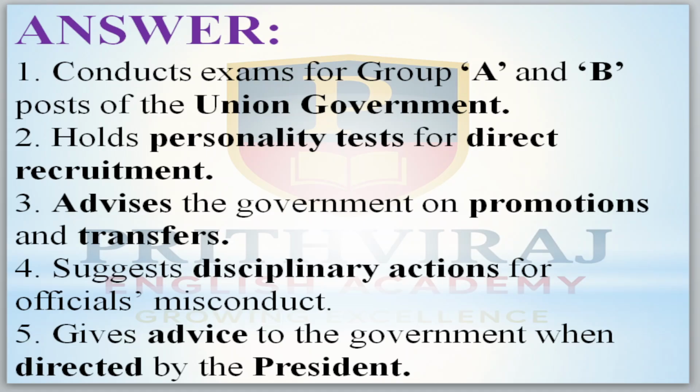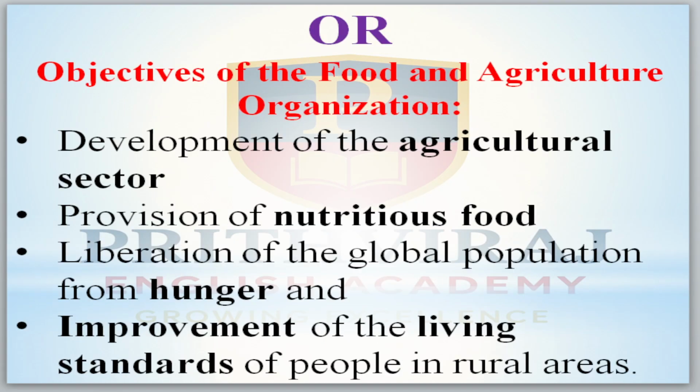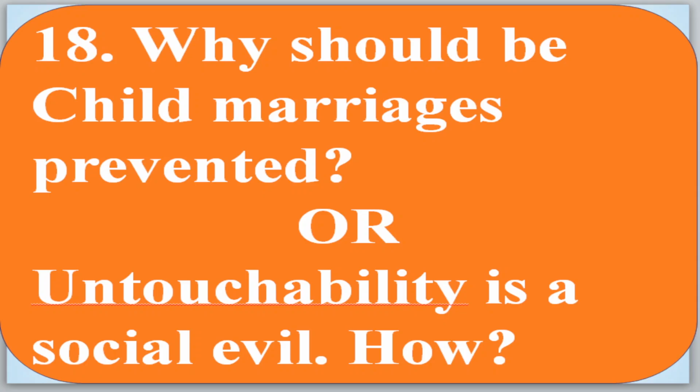Okay, now come to the objectives of the Food and Agricultural Organization. Yes, the first point. Development of the agricultural sector, provision of nutritious food, liberation of the global population from the hunger, and improvement of living standards of the people in rural areas. Why should child marriages be prevented, controlled, or untouchability is a social evil?